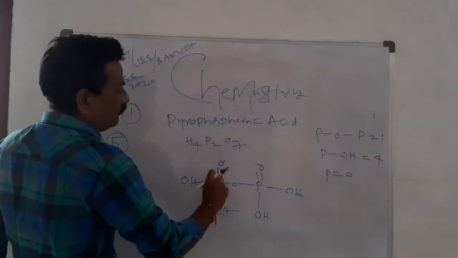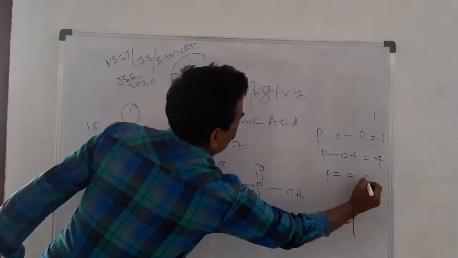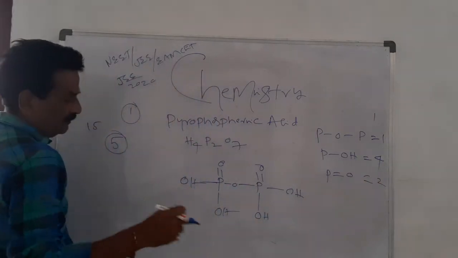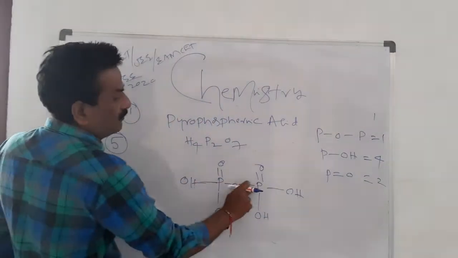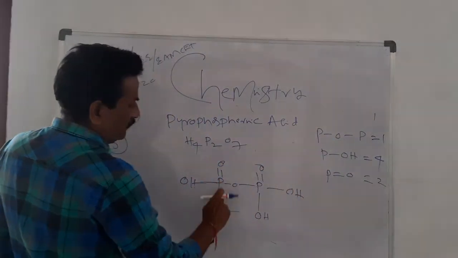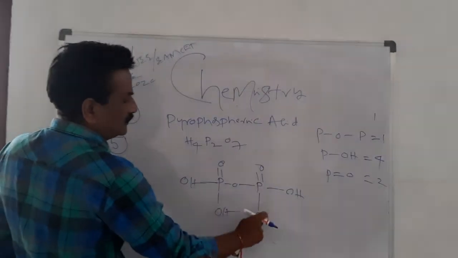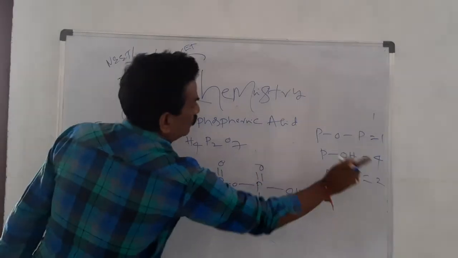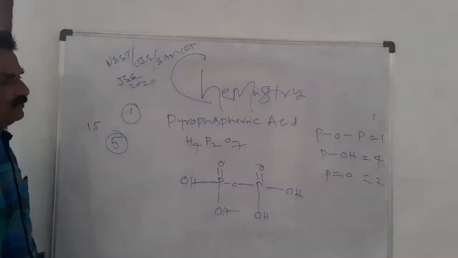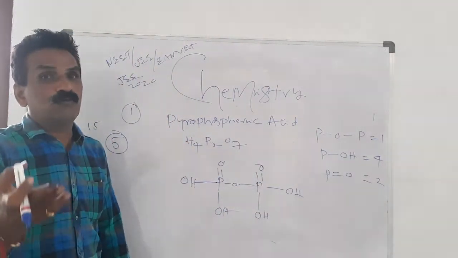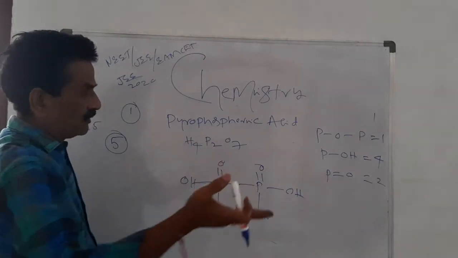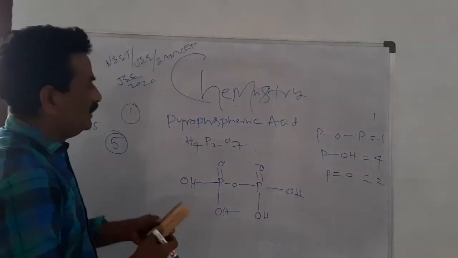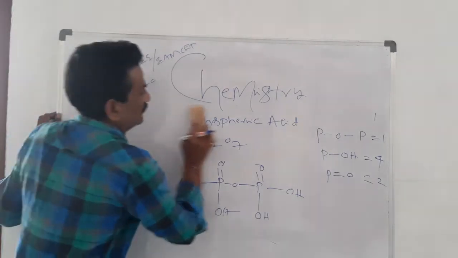How many P=O bonds? 2. Let me repeat: P-O-P bonds 1, P-O-H bonds 4, P=O bonds 2. This question was asked in JEE Main 2020, a recent examination, so kindly keep it in mind. Pyrophosphoric acid.